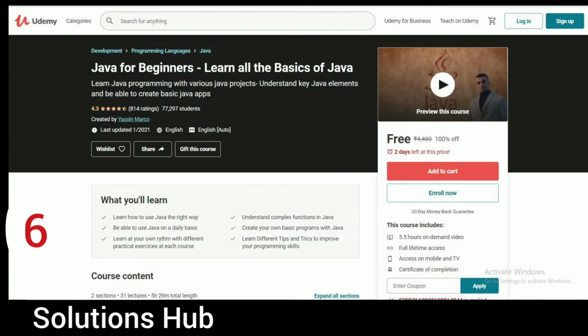The next course is Java for Beginners. Learn all the basics of Java. Learn Java programming with various Java projects. Understand key Java elements and be able to create basic Java apps. Already 77,297 students are enrolled for that course, and the rating of that course is 4.3. 2 days left at this price, and this course is also completely free. This course includes 5.5 hours on-demand video, full lifetime access on mobile and TV. At the end, you get a certificate of completion of that course.